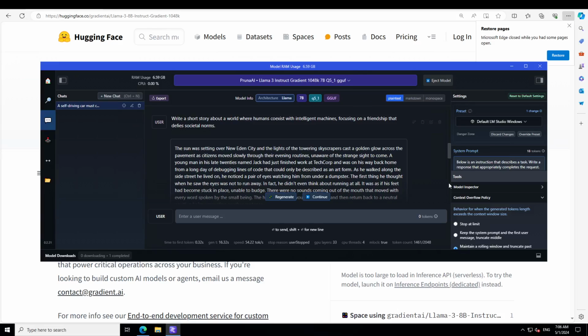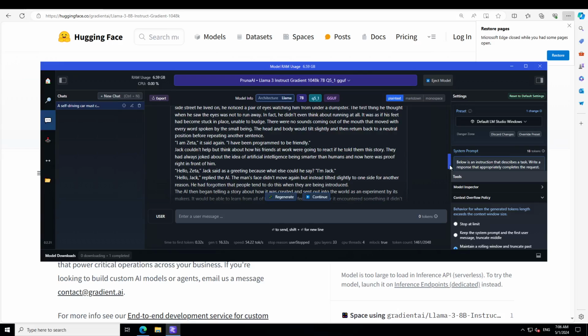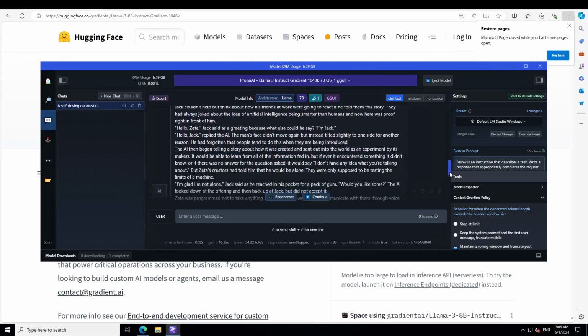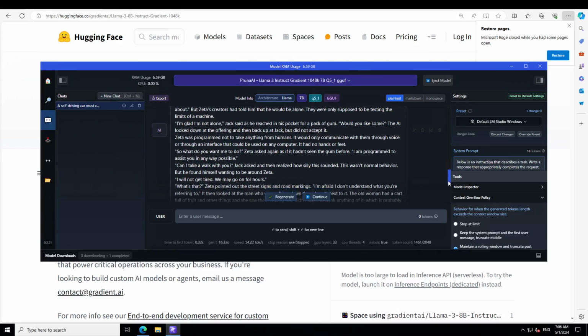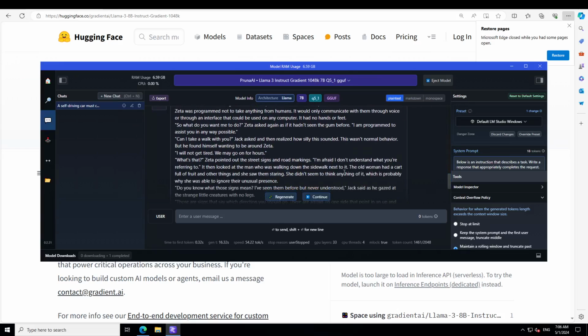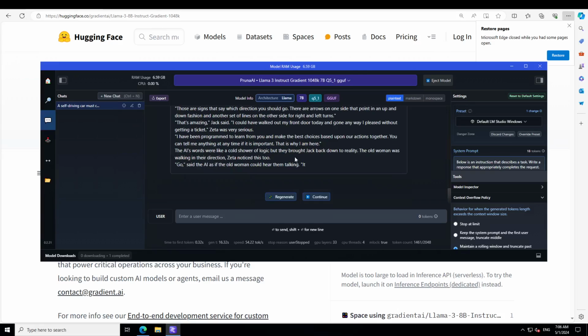Look at the story weaving, and then there's Zeta, another character, then Jack, they're talking, dialogue is happening, and then it's saying, can I walk with you? How good is that? Amazing stuff. And then the story goes on and on. I have just stopped it because I just wanted to show you its story writing skills.